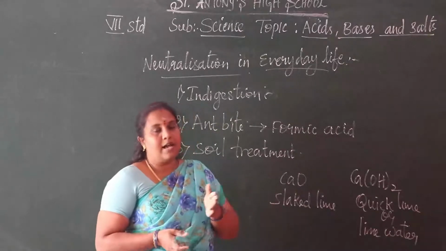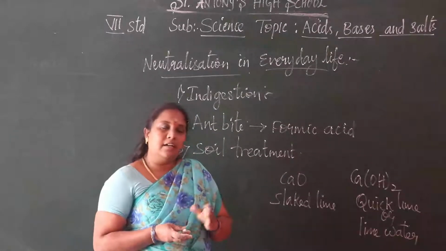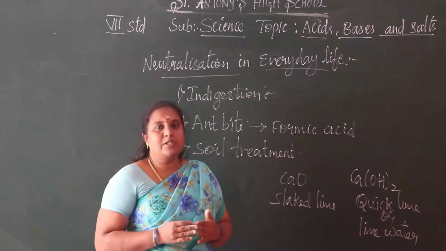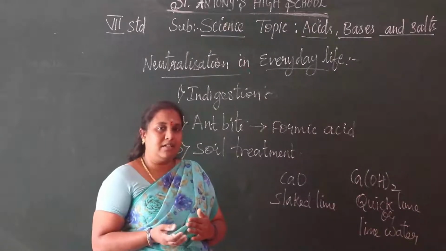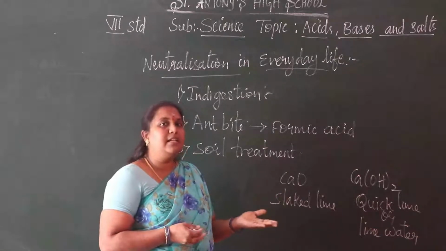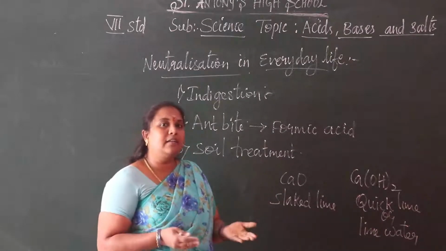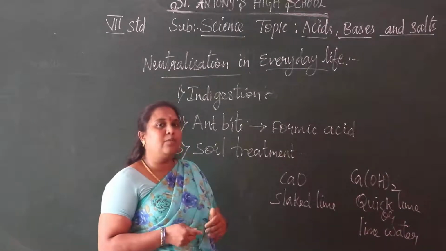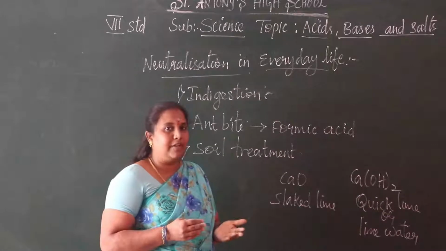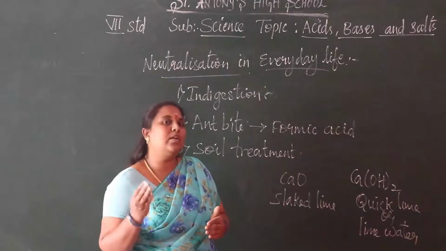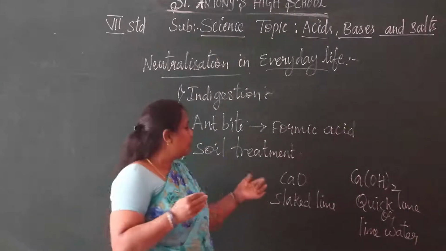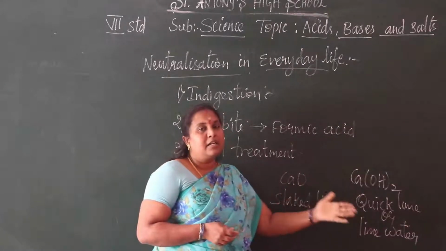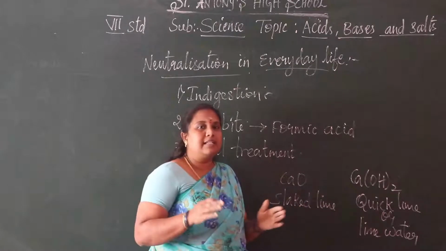Acid and base have opposite chemical properties, so if the soil is more acidic we add a base, and if it is more basic we add an acid. The bases we add to treat acidic soil are slaked lime and quicklime, that is, calcium hydroxide and calcium oxide, to neutralize the soil.